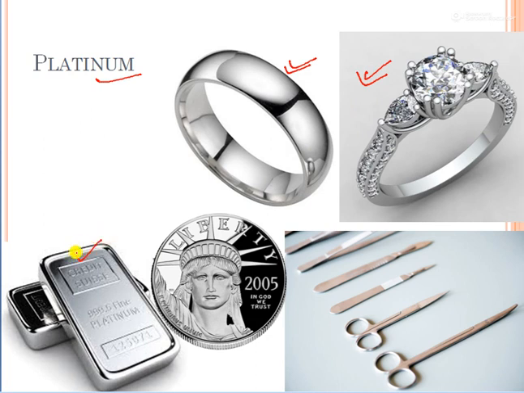First of all, this is the platinum bar. Second, sometimes it is also used to make coins, and sometimes some medical equipment is also made from platinum because it is not reactive, it is costly and good. That's why some equipment is also made from this platinum.